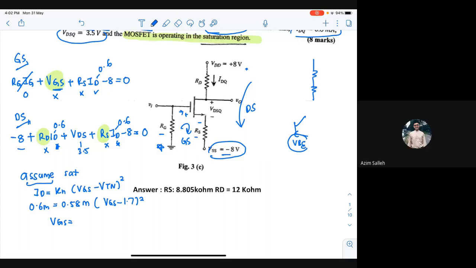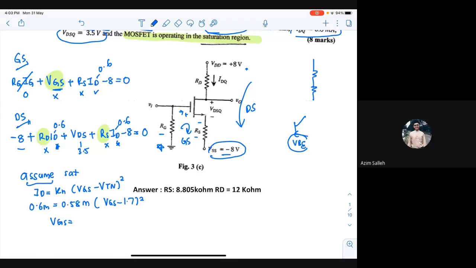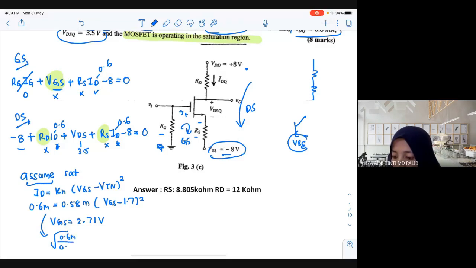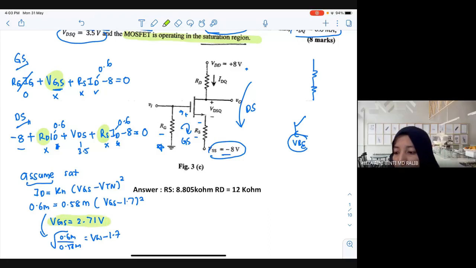I got 0.6829. Wait, let me check the answer. No, I got 2.71. Try calculating again. Yes, 2.71. I got 2.7, you got 2.72. The error is acceptable. You move this one down, then you take the square root: square root of 0.6 milli equals VGS minus 1.7. Can everybody get the same answer? 2.717, madam. Yes, correct, 2.72. Okay.